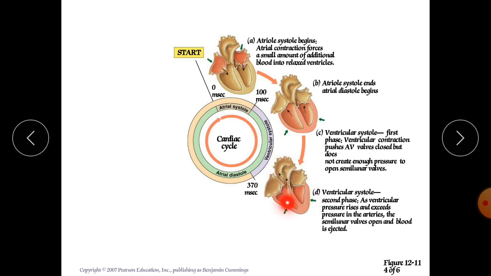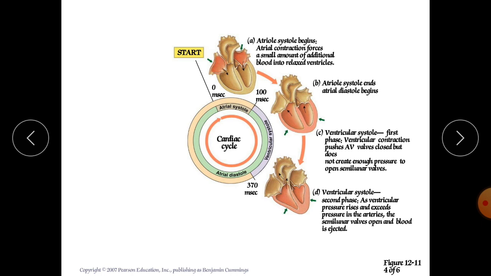In the right ventricle the blood pressure is 25 to 30 mmHg, whereas in the pulmonary trunk the pressure is 20 mmHg. And as we know, the rule is that blood flows from higher pressure to lower pressure. That's why from 120 mmHg it will flow toward the 80 mmHg.